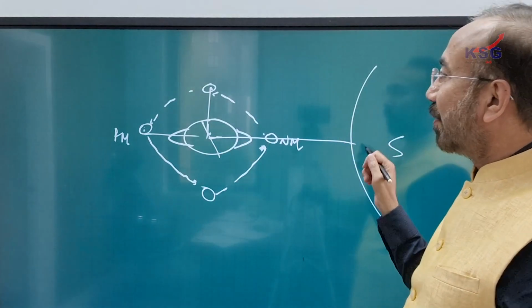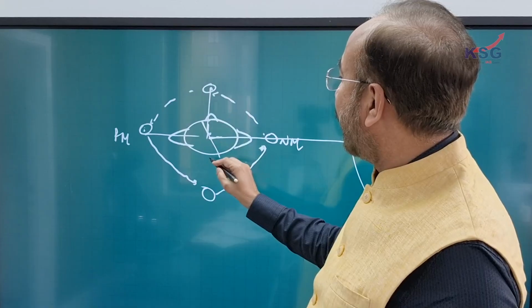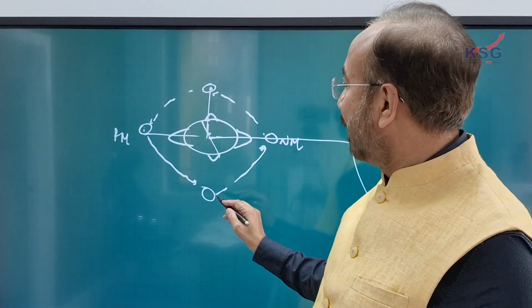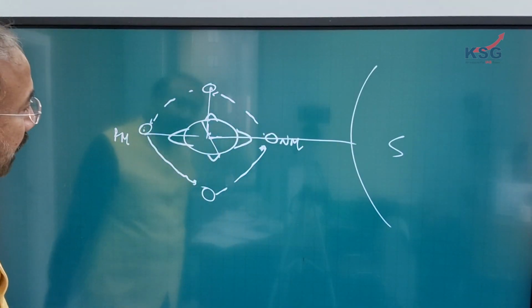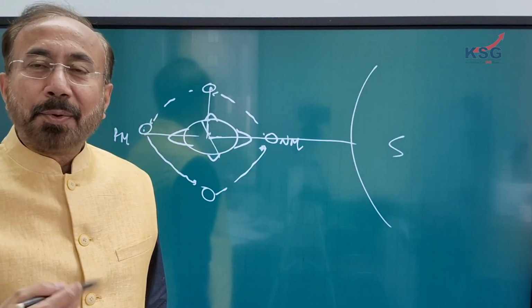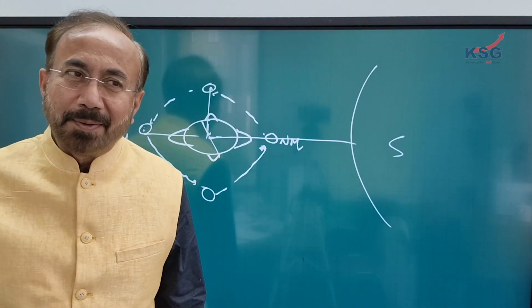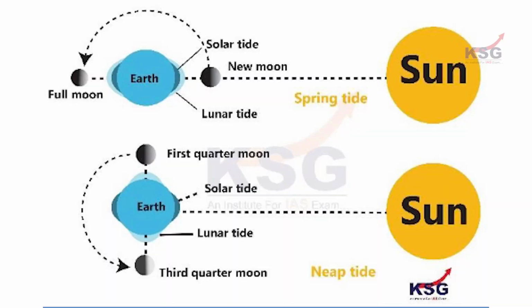When they are in the situation of quadrature, some of the forces will be here and some forces will be here also, in the first or third quarter of the moon. So in that condition, you find this high tide will not be as high and the low tide will not be as low, as one can imagine. High tide is when the water is moving towards the land, and low tide is when the water is moving back to the sea, the ocean for that matter.